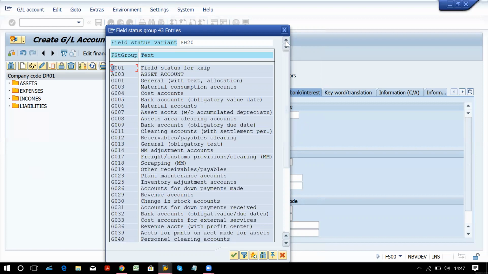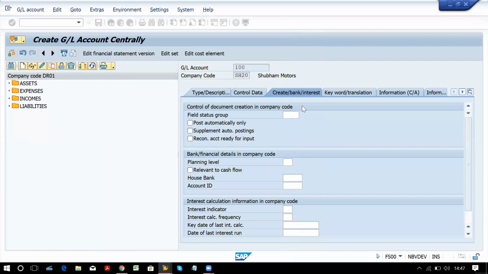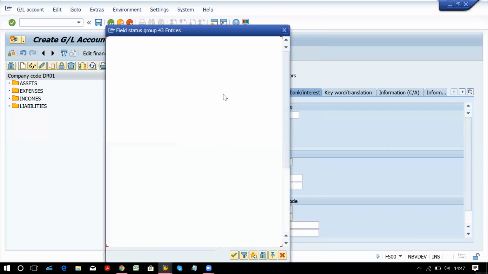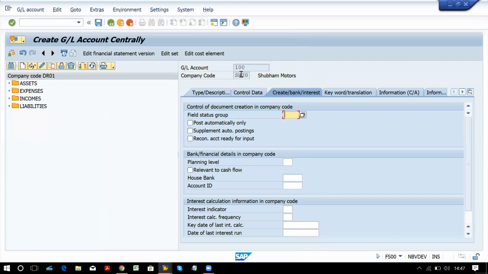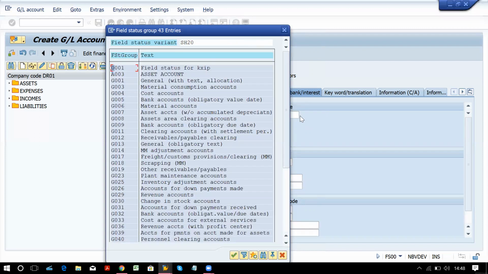We just need to enter the company code here, SH20, or we need to click on this icon, or you can press F4. These values are there because yesterday we created them for our company code and it is assigned to our company code now. Right? At the time of starting, we have given the company code, so all the settings will get fetched in the background. So whatever groups we have copied will appear in the list.